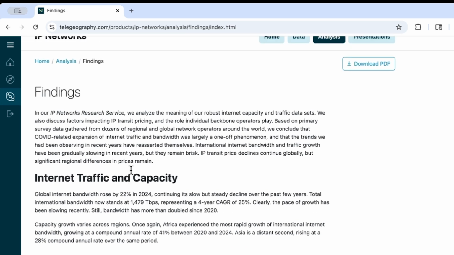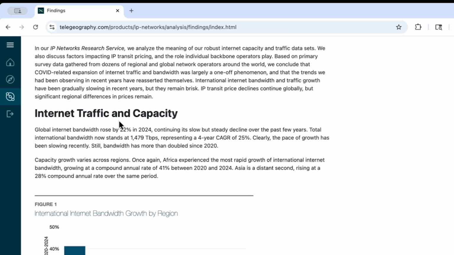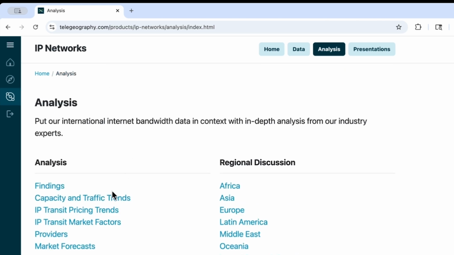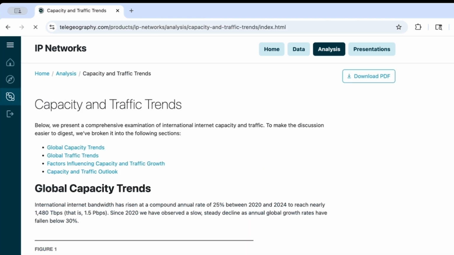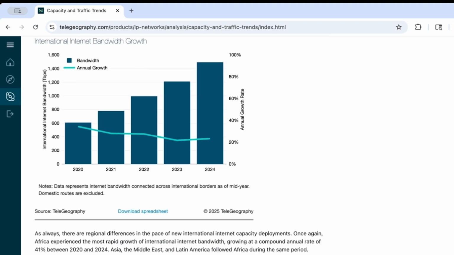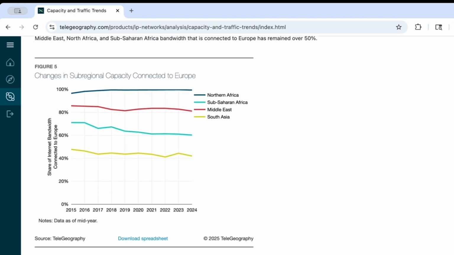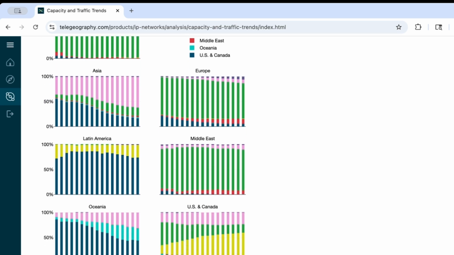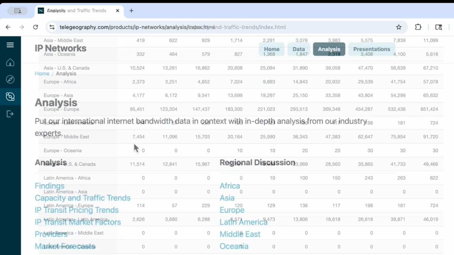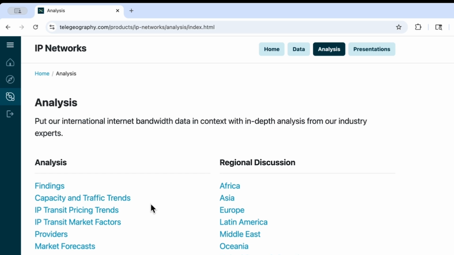It's comprised of findings, which is really an executive summary, capacity and traffic trends, where you can see a fairly in-depth discussion of what we're seeing in the markets. A lot of figures here, a lot of trends going forward, market share, and there's a discussion, of course, on IP transit marketing trends, IP transit pricing trends, what factors are actually impacting the markets for IP transit, etc.